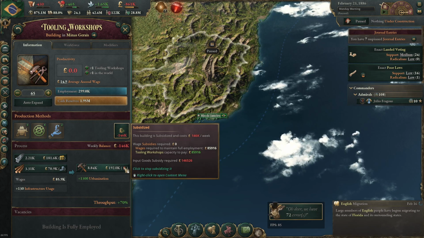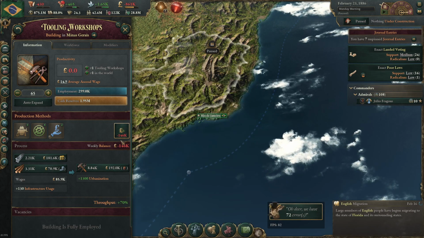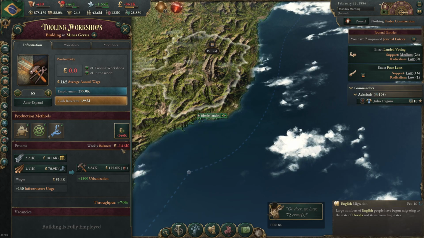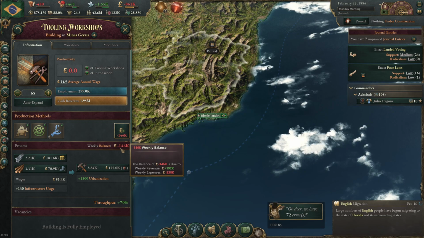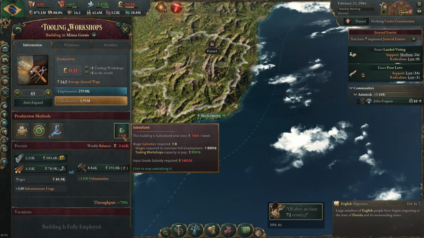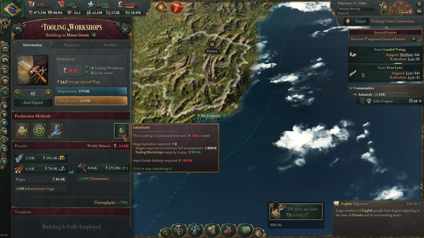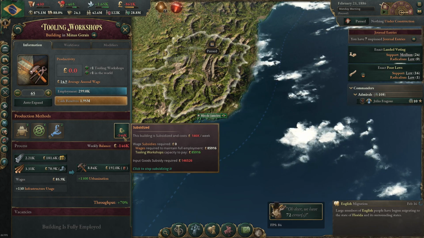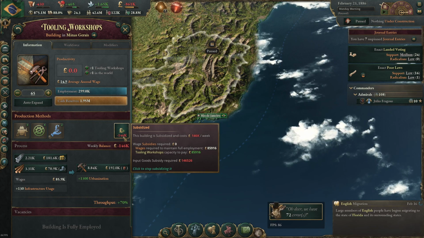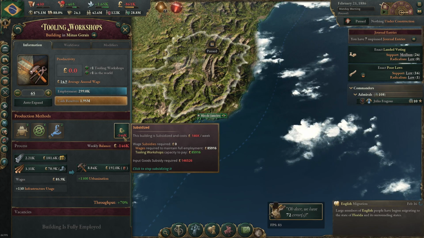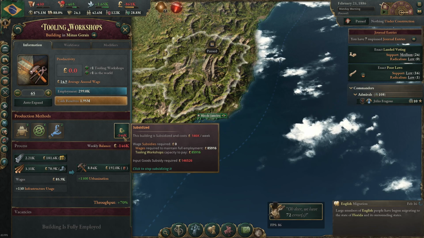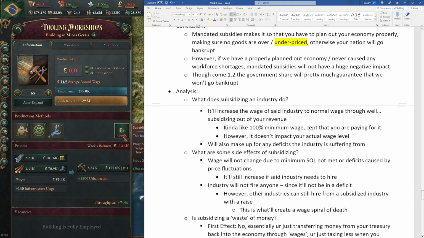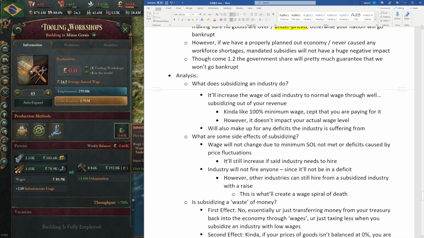As we can see, if we have a good that's underpriced, that means we have to subsidize whatever loss the industry is suffering from. In this case, it's 146K. So these are essentially the two actual effects of subsidies. It doesn't have any additional special effects or anything. This is all it does. It takes money from your treasury and gives it to industries. That's all, nothing else.